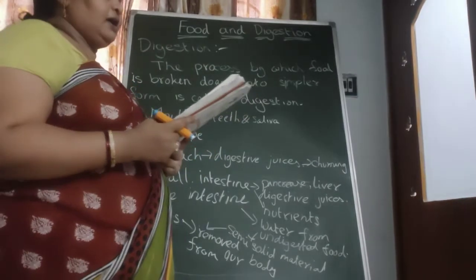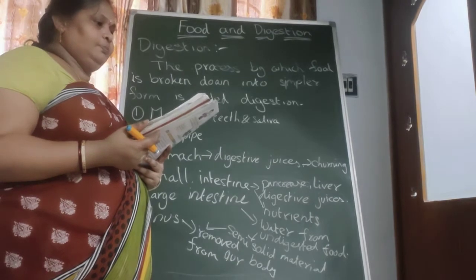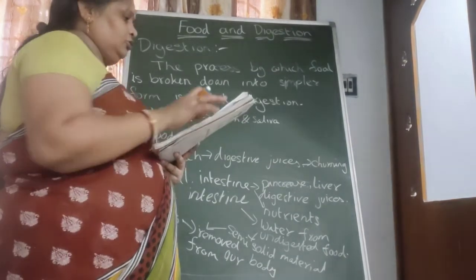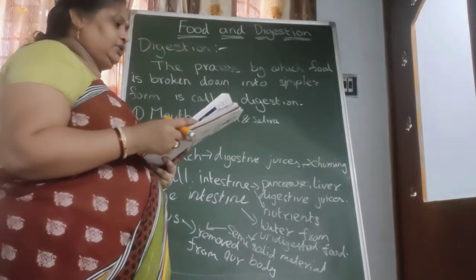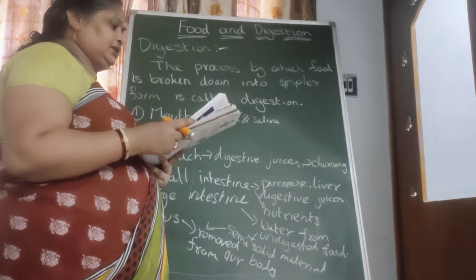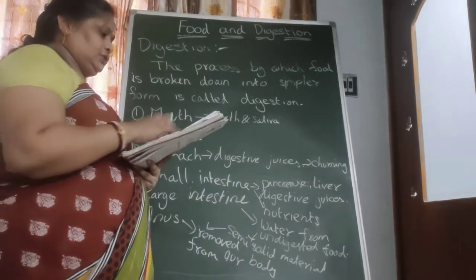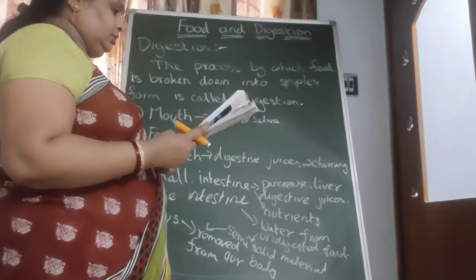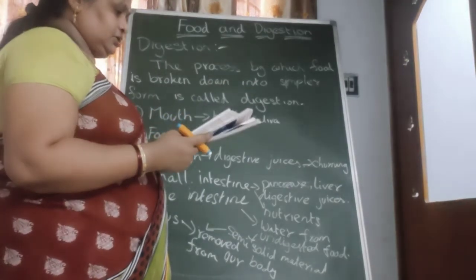Digestion. The process by which food is broken down into a simpler form is called digestion. First one, mouth. Food is chewed with the help of teeth. Saliva in the mouth makes the chewed food softer and easier to swallow. Next, food pipe. The chewed food then passes down the food pipe to reach the stomach.